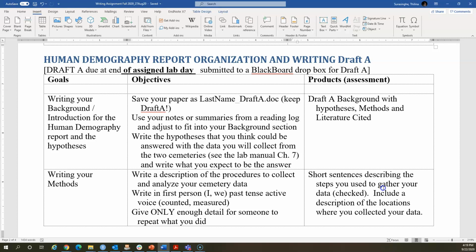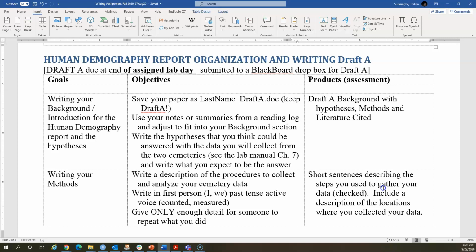When you write the methods part, there are several things I want you to remember. You're writing in first person, you're doing it yourself, so I. Although you might do the data collection with a friend, it's not we, it's I, because you're writing your own paper. And it has to be first person, past tense. I visited cemetery X and Y on these days. I collected data on this. I collected data on X number of tombstones, X number of headstones. I recorded data on sex, year of birth, year of death. I calculated age at death. I tallied these age classes, like that.